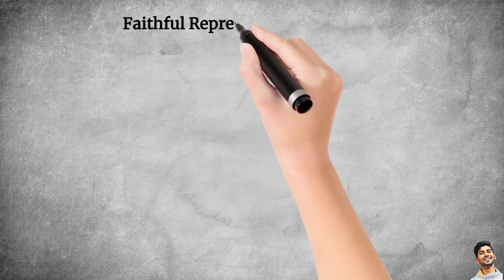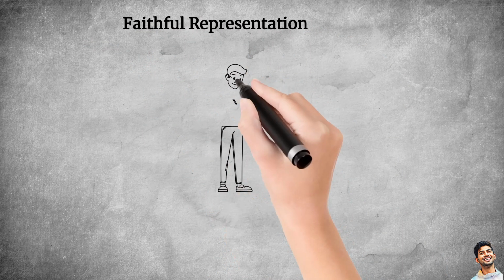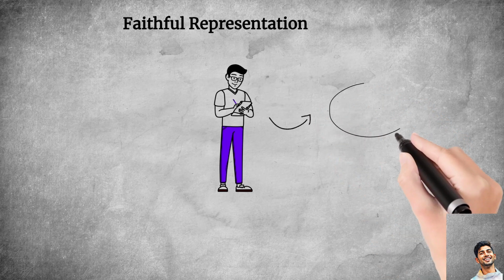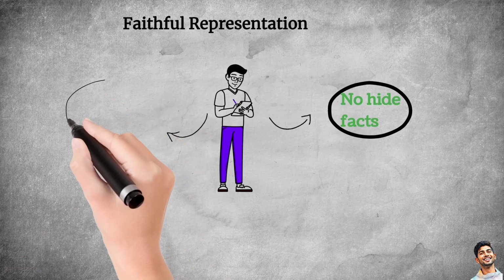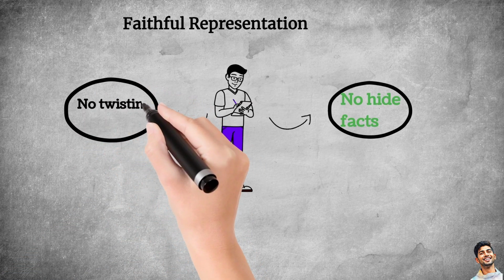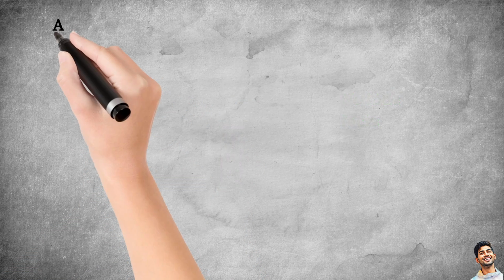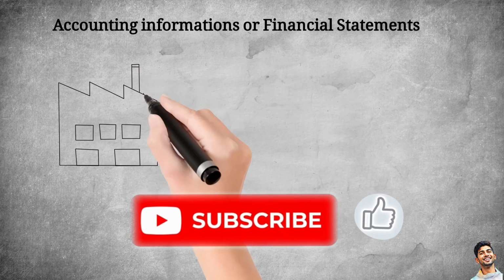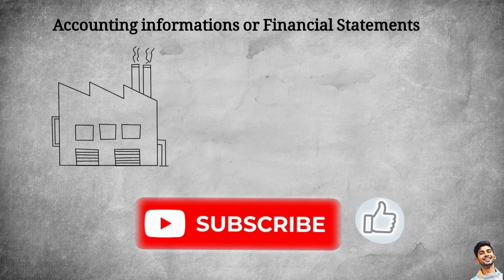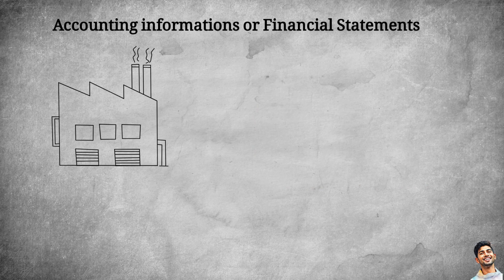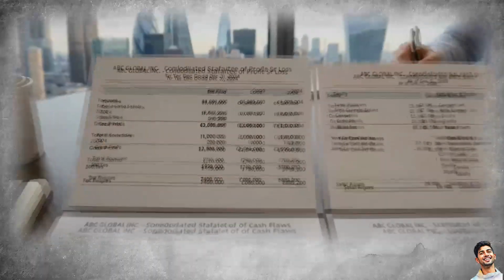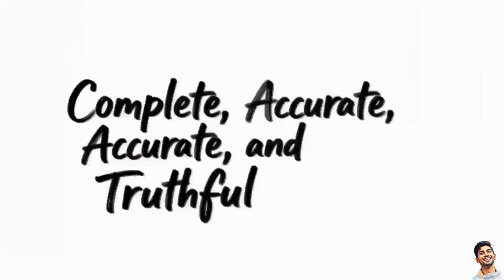Now comes faithful representation. This is like an honest person. They don't hide facts, they don't twist the story. They tell things exactly as they are. Accounting information should also show the real picture of the business. For example, if a company has a huge loan, it should clearly show that in the financial statement. It should not try to hide the debt just to look financially strong. So basically, the information must be complete, accurate, and truthful.